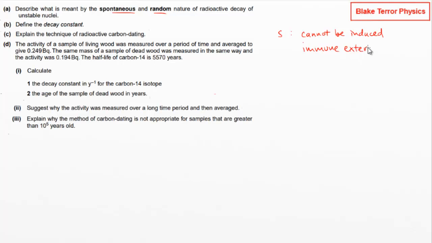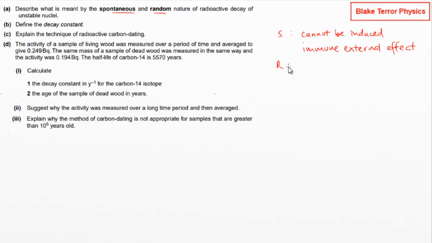So it's not like where we're inducing a nucleus to split if we're having induced nuclear fission. This spontaneous radioactive decay is just something that's going to happen. You can't affect it. You've got this unstable nucleus, and that is what's going to happen to it regardless. So that's the spontaneous bit.